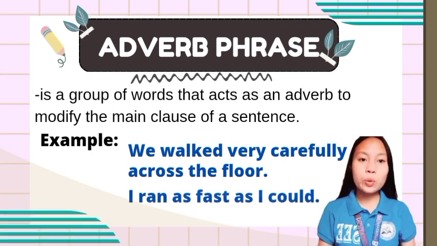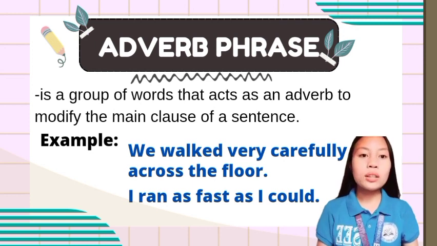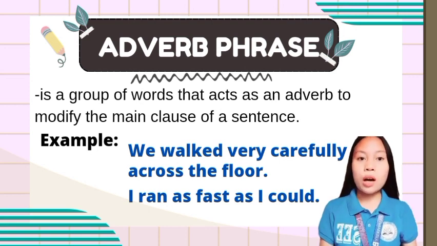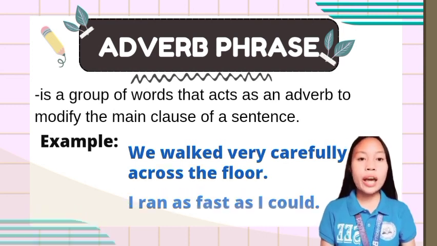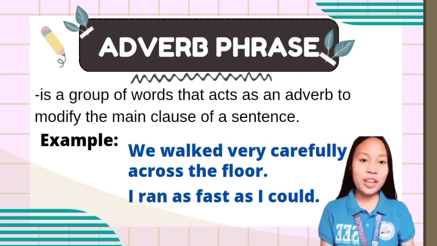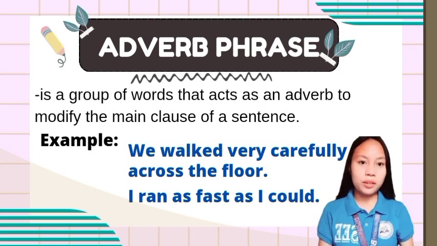We have few sentences above. We walked very carefully across the floor. So obviously, our adverb phrase here is very carefully, from the word carefully, which is the adverb. Another example, I ran as fast as possible.